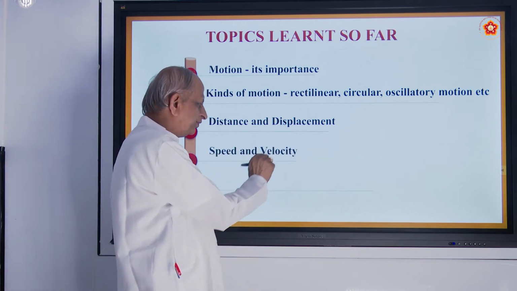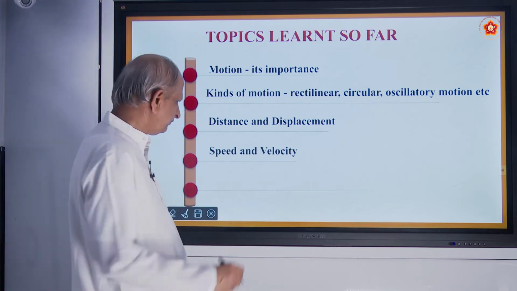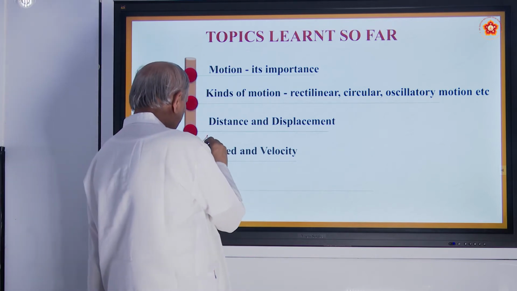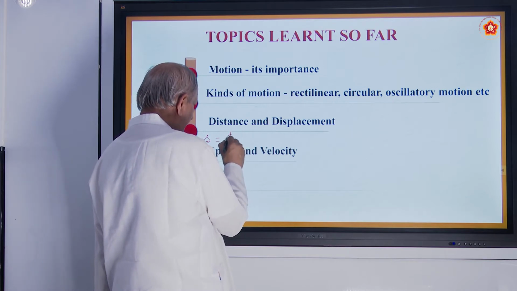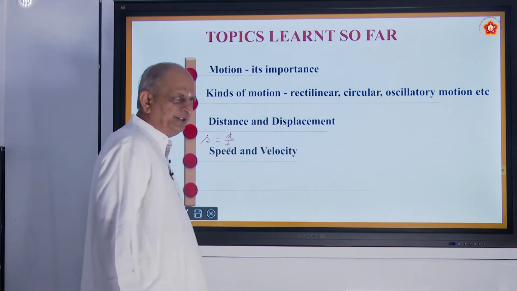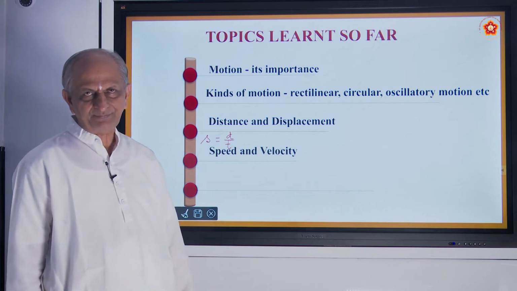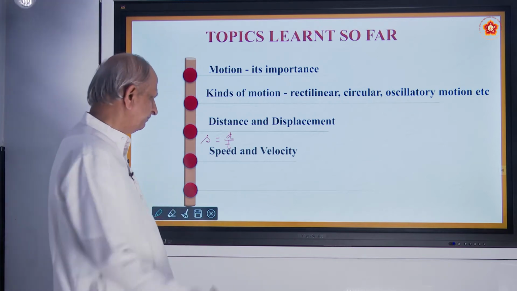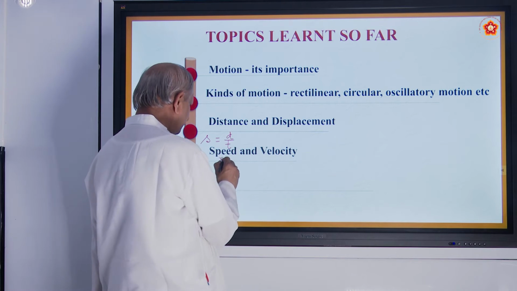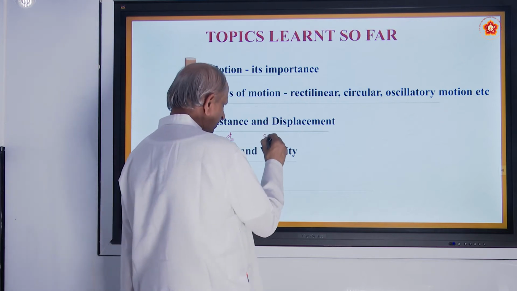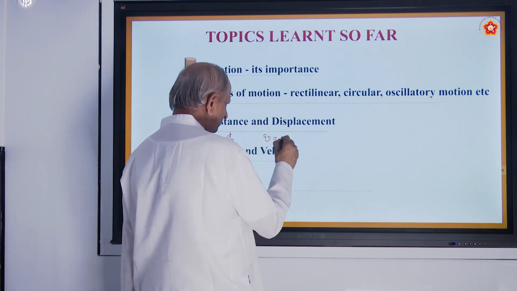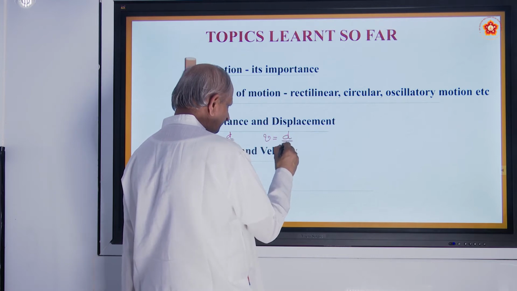Also we have studied speed and velocity. Rate of change of distance is called speed. S is equal to d by t, distance by time. It is measured by the unit meter per second. Velocity is the rate of change of displacement.